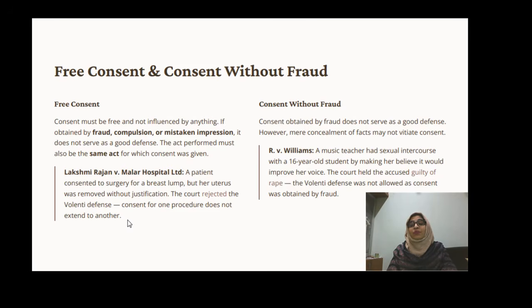So here is a beautiful case law, a very landmark case law. It clearly describes that the person who said to that minor girl that if she did this act, her voice would improve, fraudulently took the consent from the minor. So whatever offense, whatever unlawful act was committed by the person, comes under rape and he was held liable, and this volenti non fit injuria is not applicable.